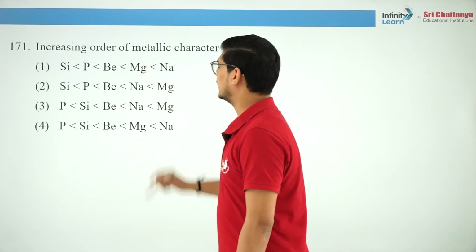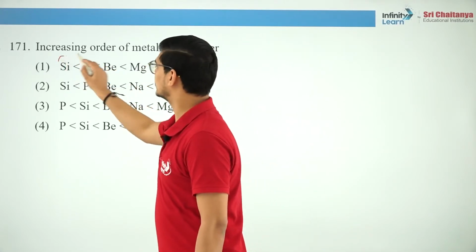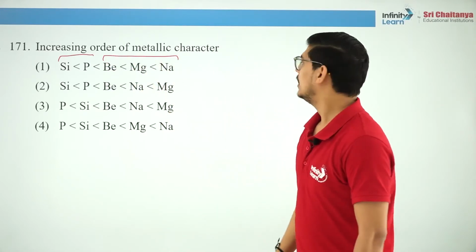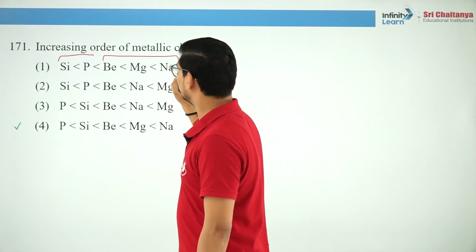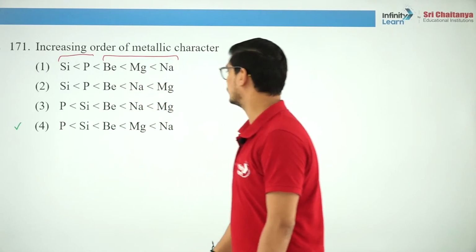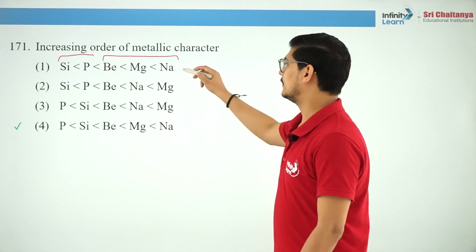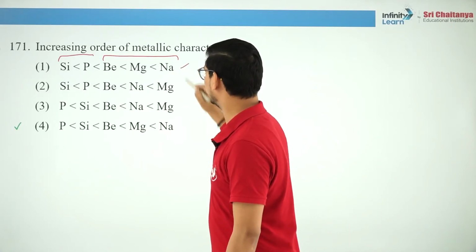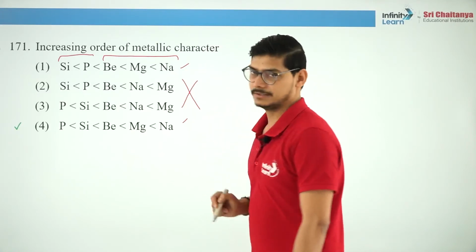Increasing order of metallic character. Obviously silicon and phosphorus are non-metals and all of these 3 are metals. Is that clear? Now sodium belongs to group 1 and beryllium and magnesium belong to group 2. So group 1 elements will have greater metallic character, so sodium will come first, okay? Sodium will come first. So these are ruled out.